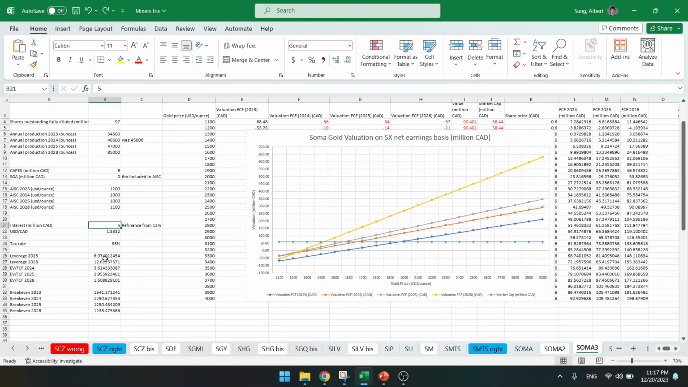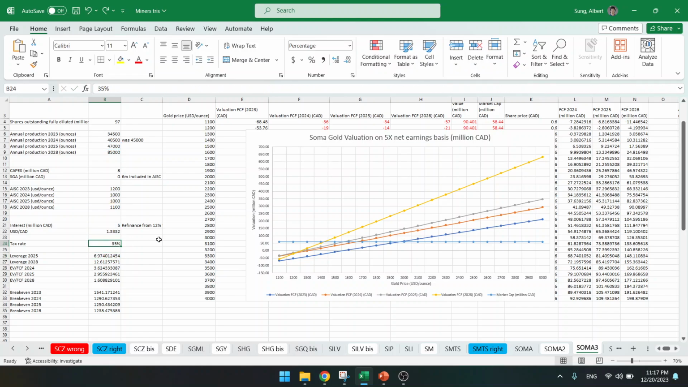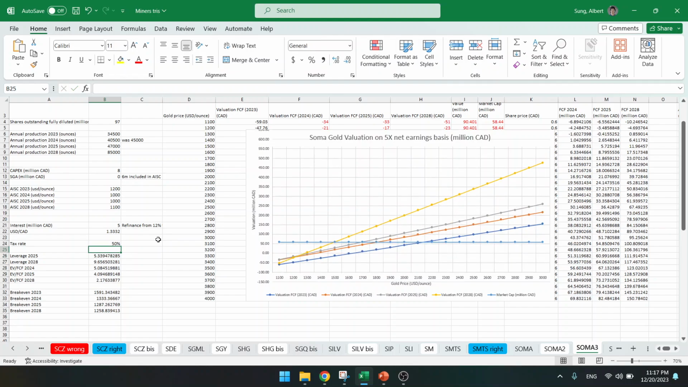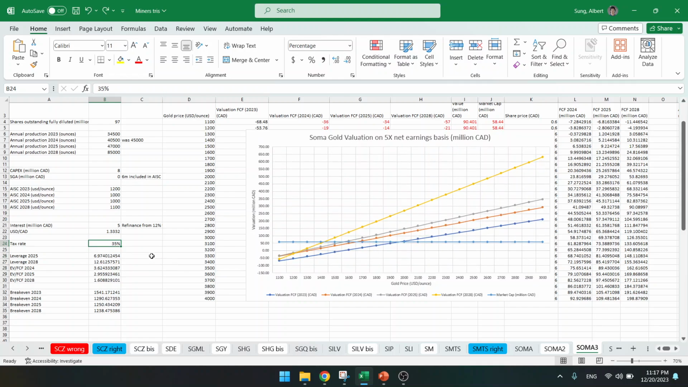The next one is tax rate. So tax rate is also a parameter. Let's say we increase the taxes to 50%. Then you can see that leverage goes down. It was 7 and now it's 5. So tax rate has an effect on leverage. So watch out for this one. And the last